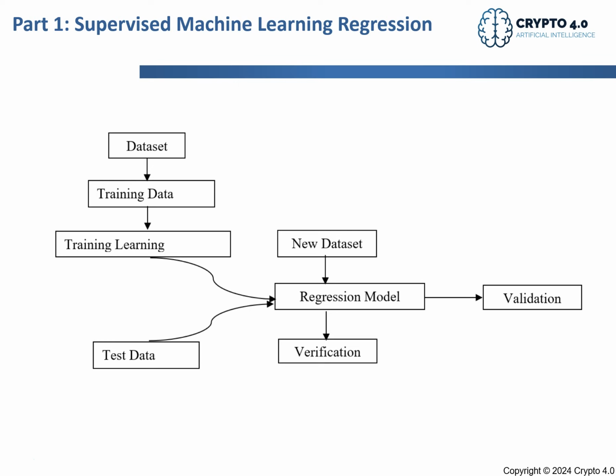Why am I doing that using artificial intelligence? Firstly, artificial intelligence has different and more sophisticated methods to make regression, to make predictions about the future price of crypto coins such as Bitcoin or others. The other difference is that in artificial intelligence this process is done automatically.